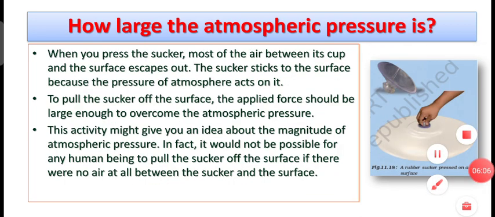Alright, let's move on to the next slide, how large the atmospheric pressure is. We need to imagine how large the atmospheric pressure is. So dear students, one idea you can get about the magnitude of atmospheric pressure is by this activity. You might have seen suckers like this, the rubber cups like this.